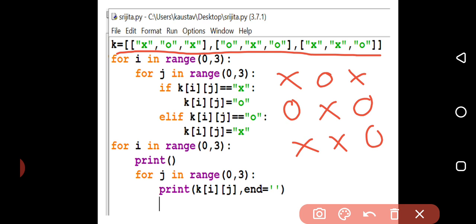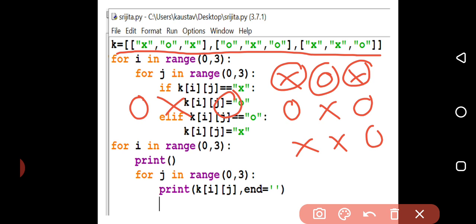Now after the change, all the occurrences of X will be replaced by O. Means this will be O, this will be X, this will be O. So these two occurrences of X are replaced by O, and vice versa, means O will be replaced by X.